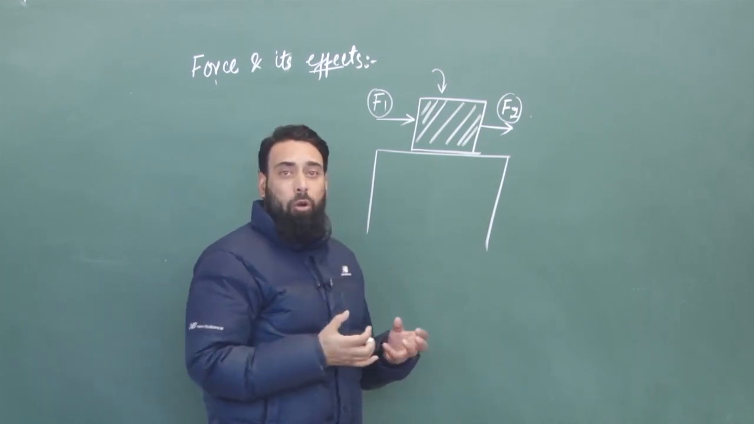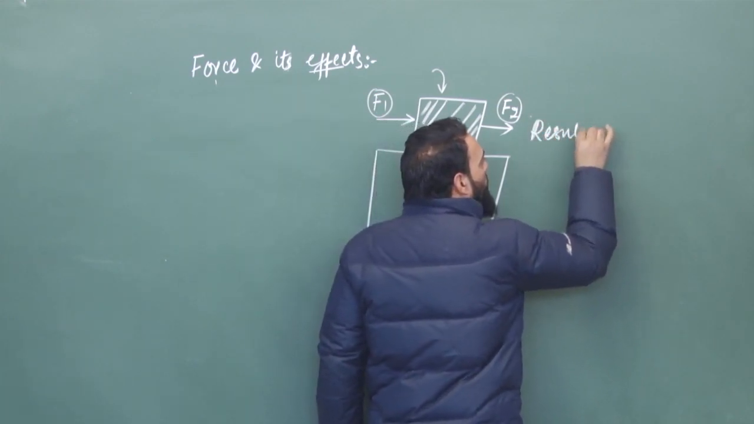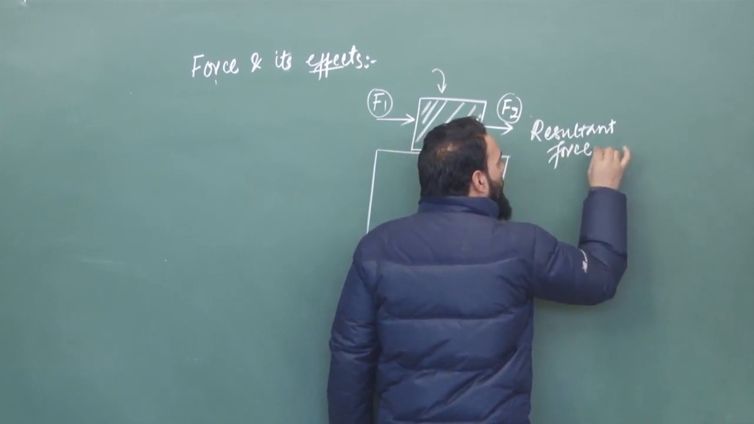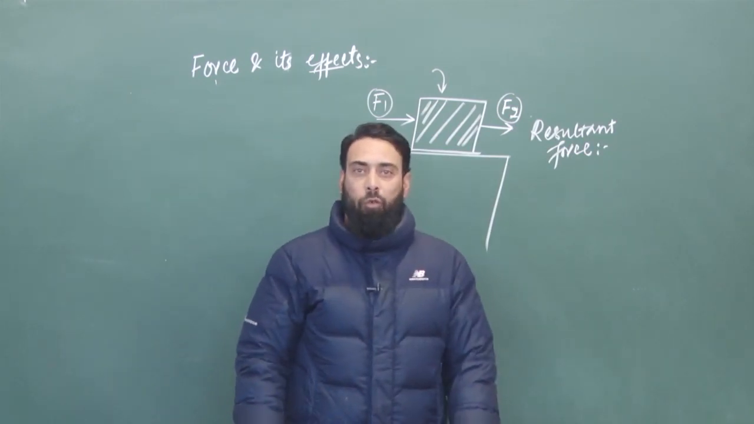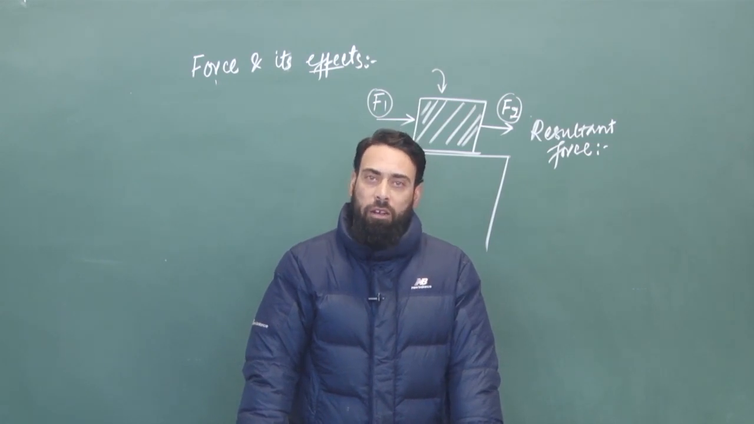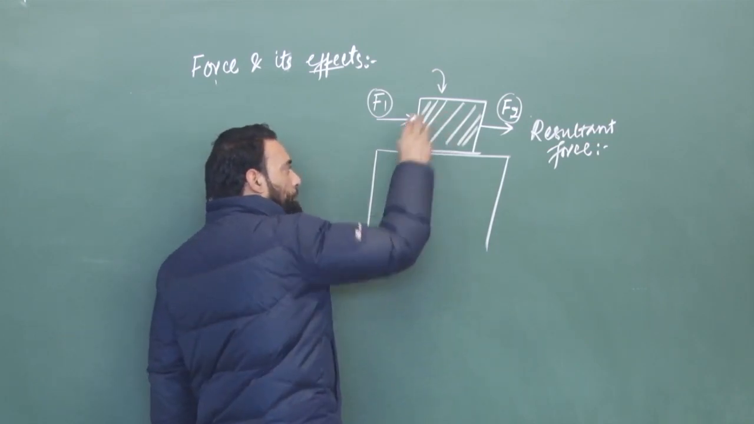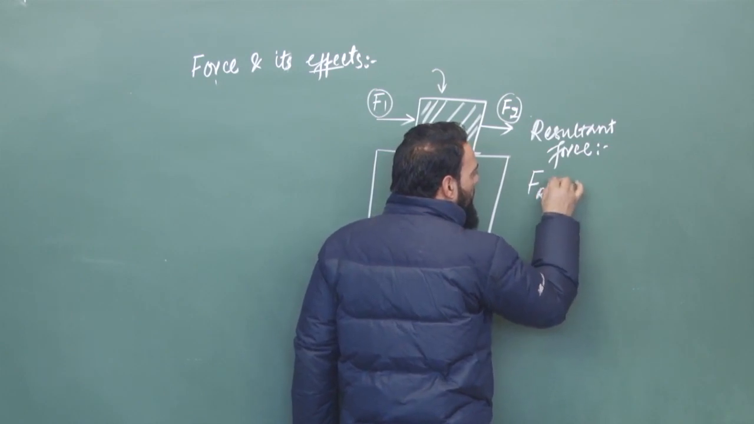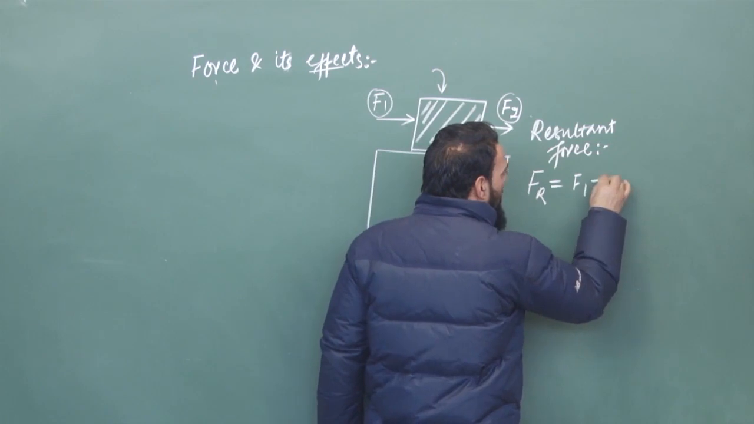That total force which is applied on the body is called a resultant force. So the resultant force is the total impact of one or more forces which are applied on the body. For example, if we find the resultant of these two forces on the body, the resultant force FR is equal to F1 plus F2.